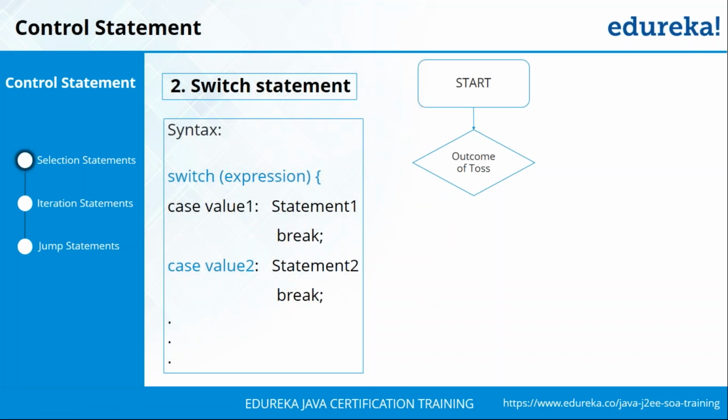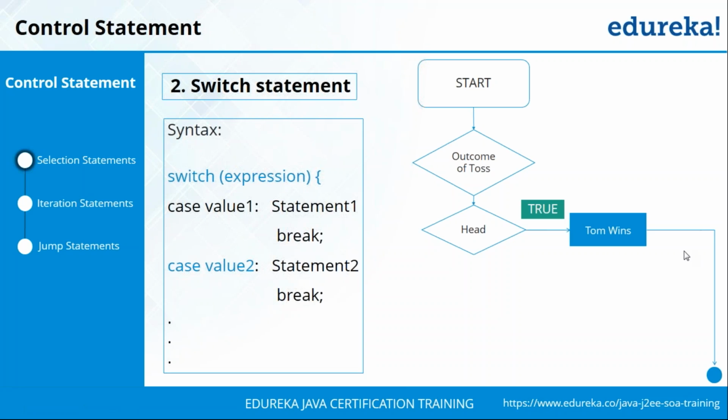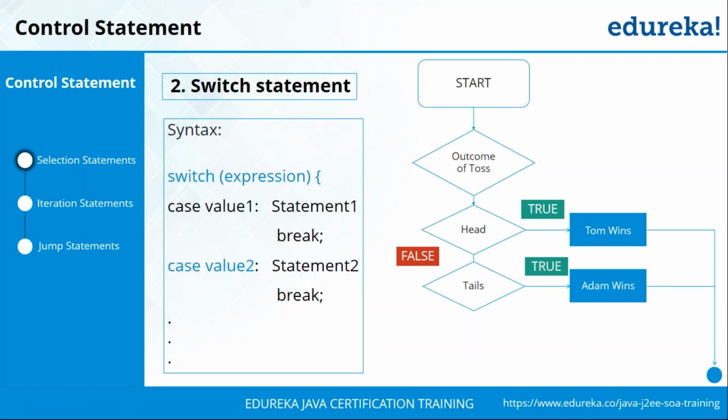So basically you're tossing a coin here. If it's heads, then Tom wins and then it's the end of the game. But if it is false and it's tails, then Adam wins and the game ends. But let's say you've taken a wrong input from the user. Then you're going to go to the default statement and print invalid input.